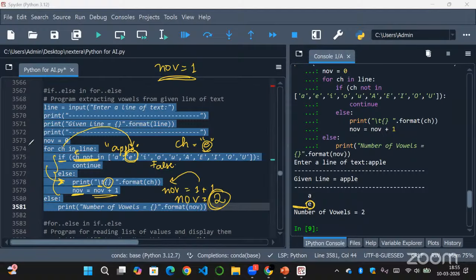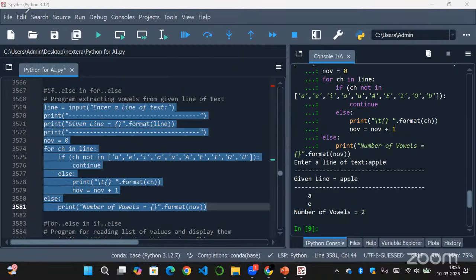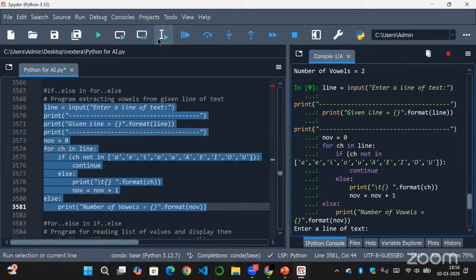Now, as the for loop has been executed normally till the end of the string, without any break, the else block will be executed now because the for loop has been done normally, and it will print the number of vowels equals to the value of NOV. So NOV is 2 right now. So 2 will be printed here. So NOV equal to 2. In this way you can extract the vowels from a given line of text, and also you can get the count of vowels in a string or line of text.